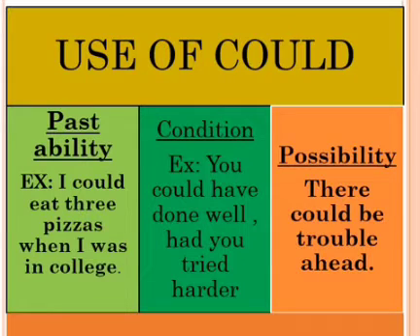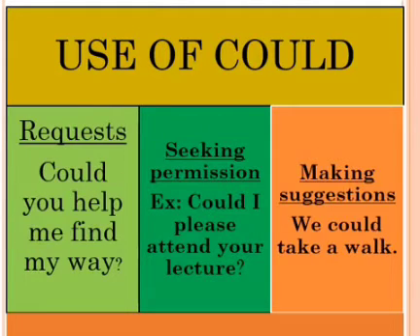Let us try to repeat this, children. Use of could. Could is the past tense of can. Could is used to express past ability. I could eat 3 pizzas when I was in college. Condition: you could have done well had you tried harder. Next is possibility. Could is also used for possibility. There could be trouble ahead. Could is also used to make requests. For example, could you help me find my way?